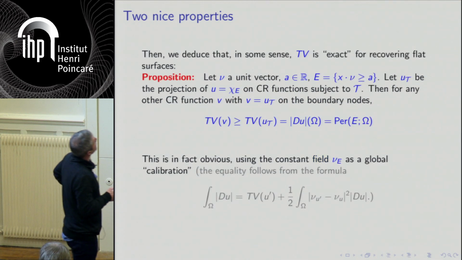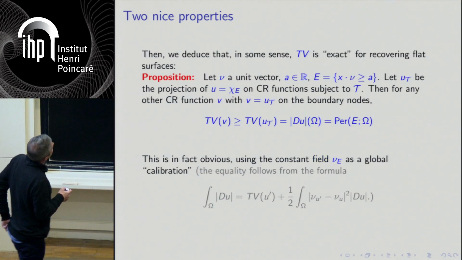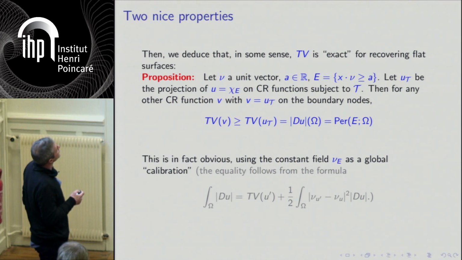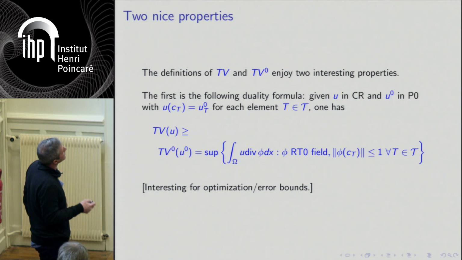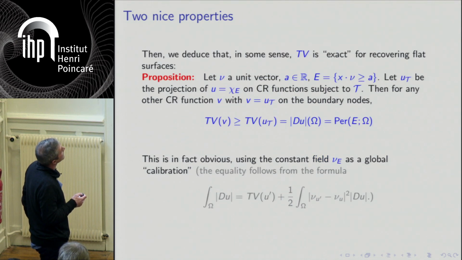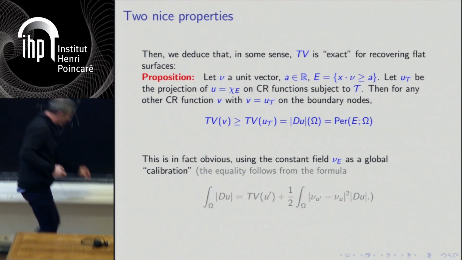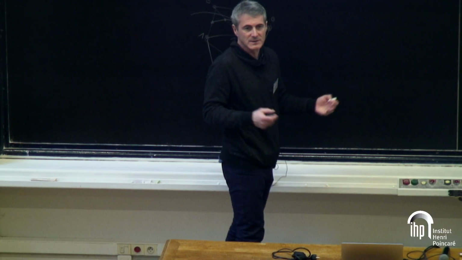And the second property, which is quite interesting, actually we were quite amazed when we saw that, but it's completely obvious. It stems a bit from the previous one. It's a consequence of that one, is that if you consider an artificial problem where you want to in-paint a straight line, so it's easy.